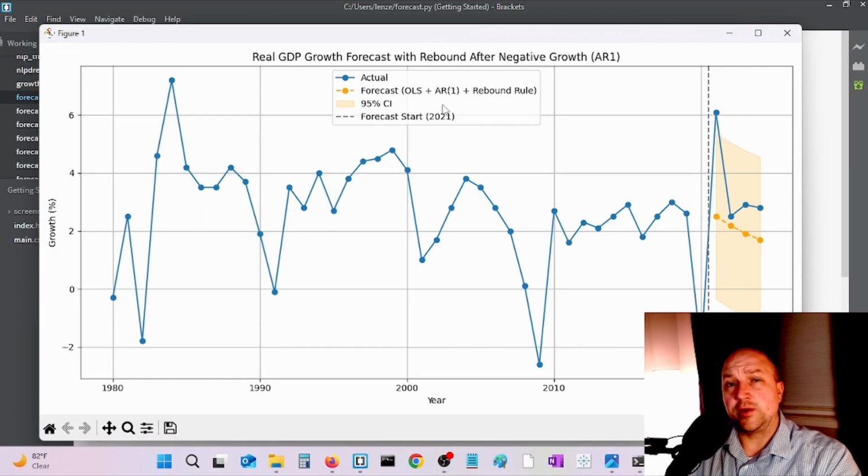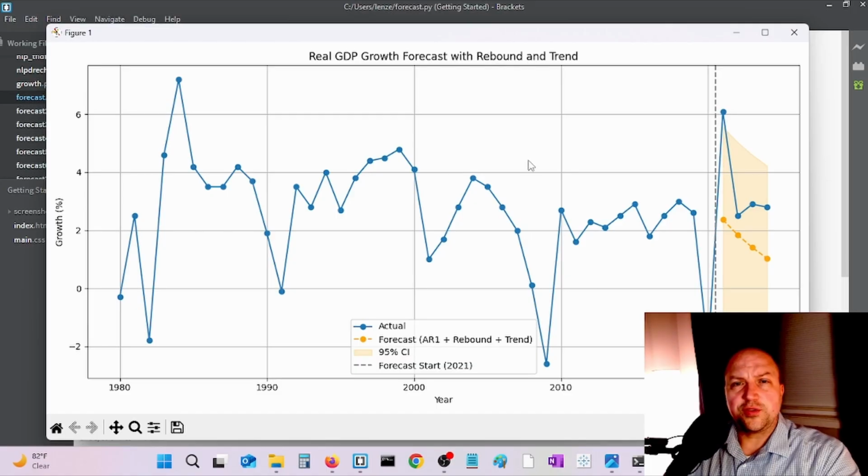I changed it back to an AR1 model with just one lag, and we kept the rebound. And we don't see as large of a jump here in 2021 with our forecast. We see this kind of drift down. So I thought, okay, let's change it up a little bit. Let's add a trend term. Because the trend could help account for some of the drift, but that really didn't seem to help us much here. We do have this value in 2021 that's closer to the sample mean, but the other terms here want to go downward. They want to drift downward still.